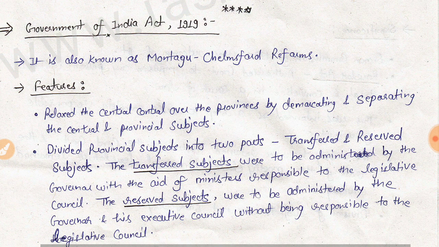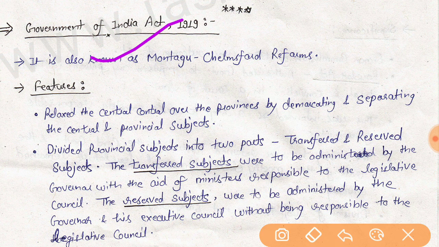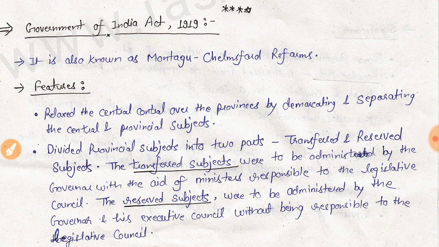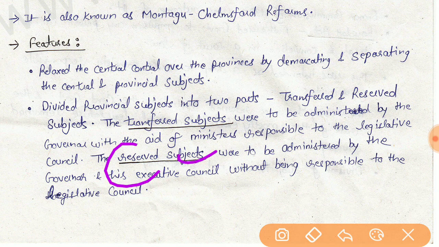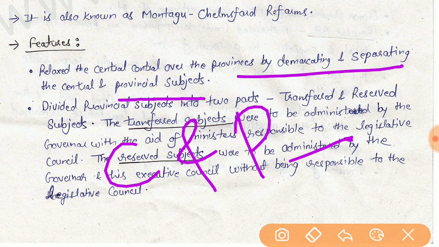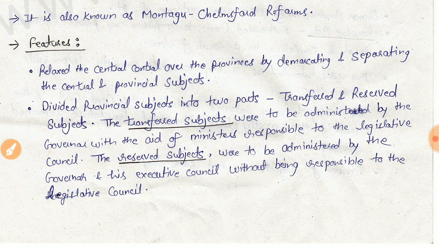So let's start. The first act is Government of India Act 1919, and it was an important act, also known as Montagu Chelmsford reforms or Montford reforms. Under this act, it separated the central and provincial subjects with the power to make laws on their respective subjects, and they divided provincial subjects into two parts.